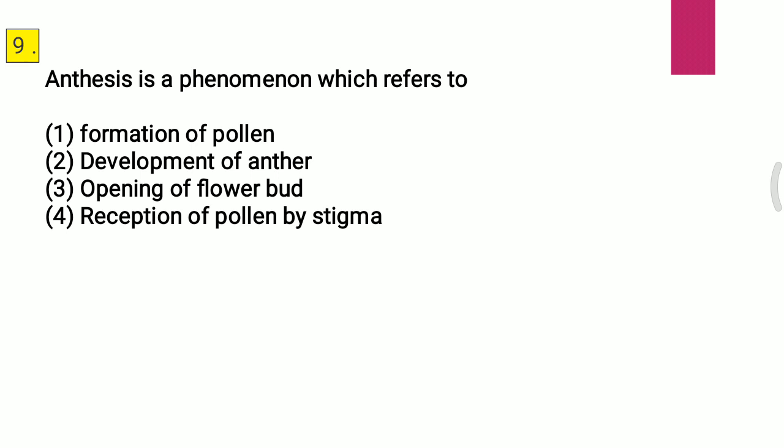Question 9. Anthesis is the phenomenon which refers to: first, formation of pollen; second, development of anther; third, opening of flower bud; fourth, reception of pollen by stigma. The correct answer for the ninth question is the third one, that is opening of flower bud.